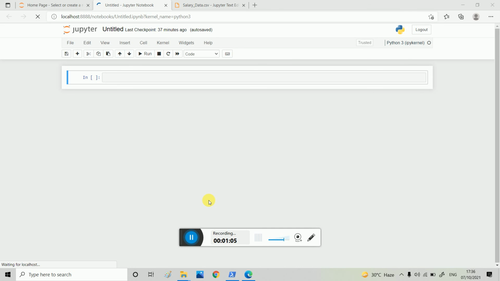Any machine learning algorithm simply fits the best fit line so that the mean square error should be minimum. So let's see how we solve that problem. Firstly I am importing all the libraries.